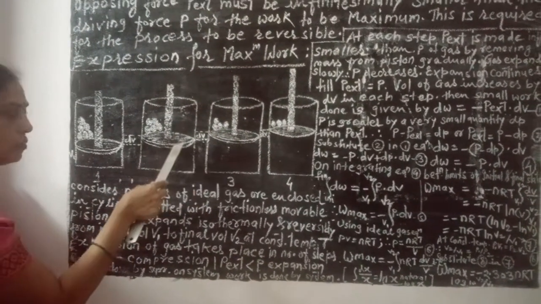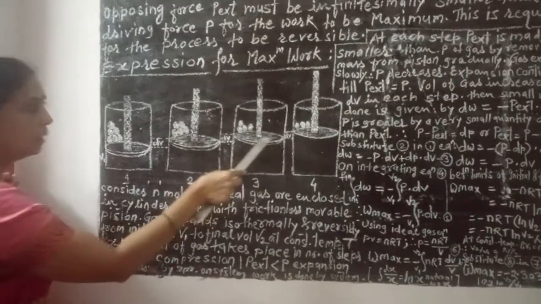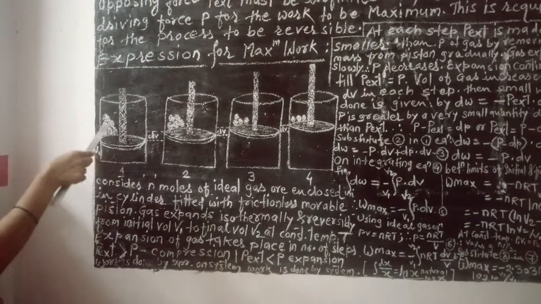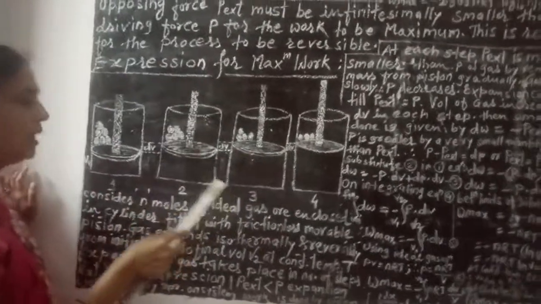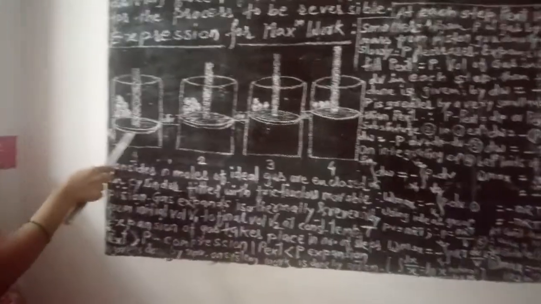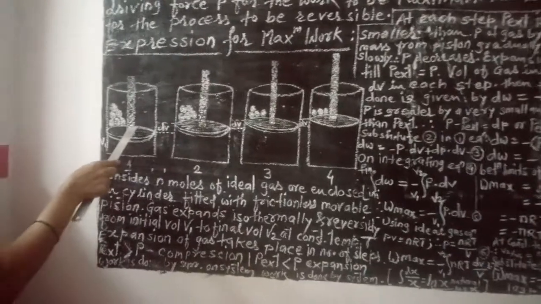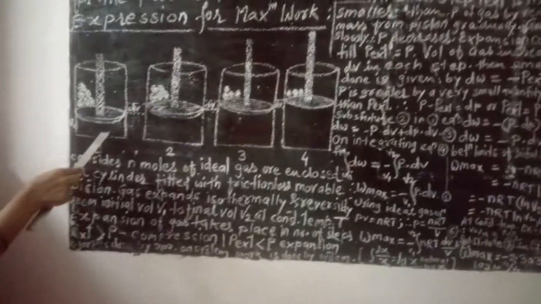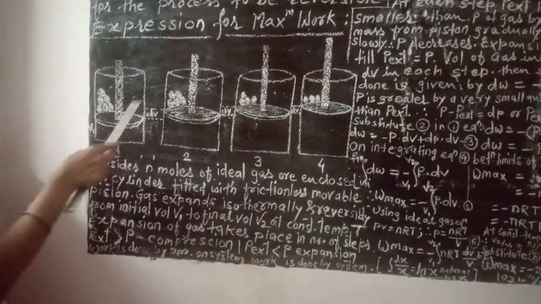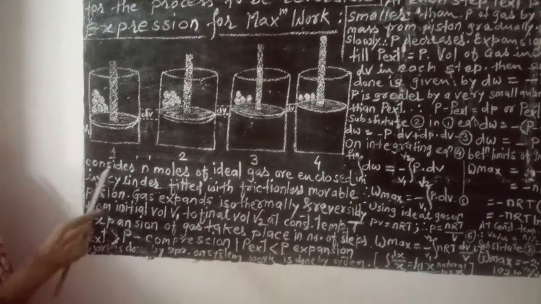That means the piston moves in the downward direction. So in the reverse manner, if you increase the opposing force by an infinitesimal amount, so that it becomes infinitesimally greater than the driving force, then the compression of the gas takes place.